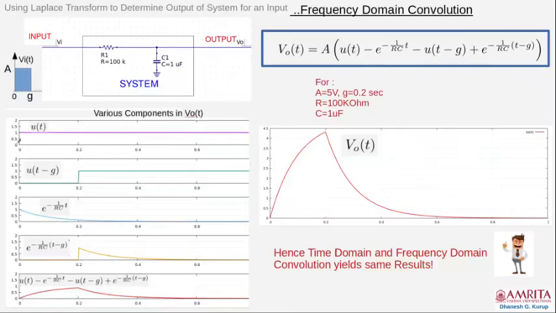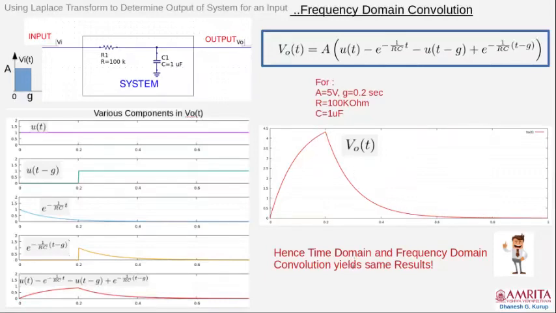The unit step function, on the other hand, starts from 0 to infinity. Then there is the shifted unit step function, and then you have the exponential function, which is e raised to minus 1 by RC times t, and the shifted exponential function. So you have the shifted exponential function, shifted unit step function, and exponential function. So when you add or subtract all these together, you get the final output. Okay, the final output. Without A, the scaling is one, so when you multiply by A, you get this curve.